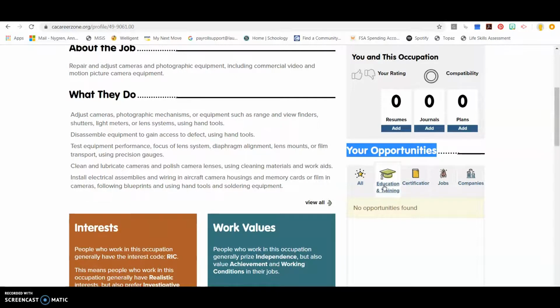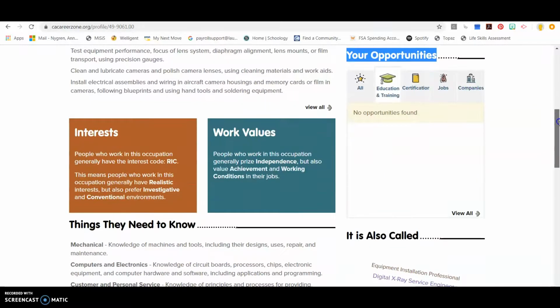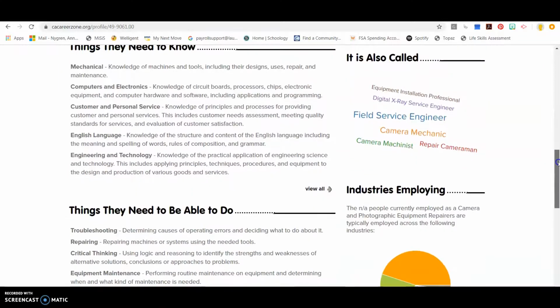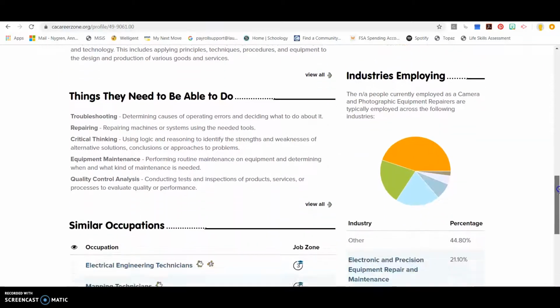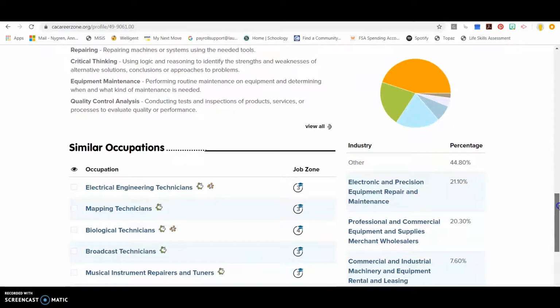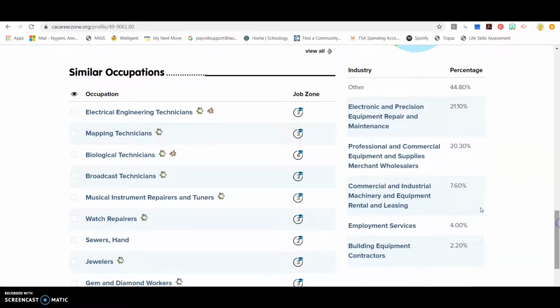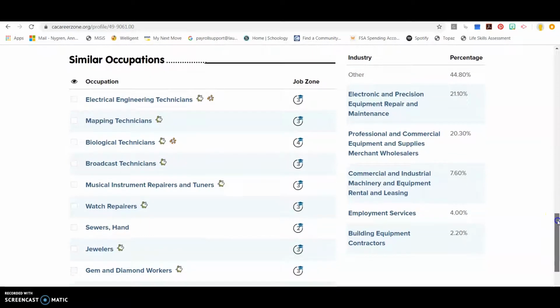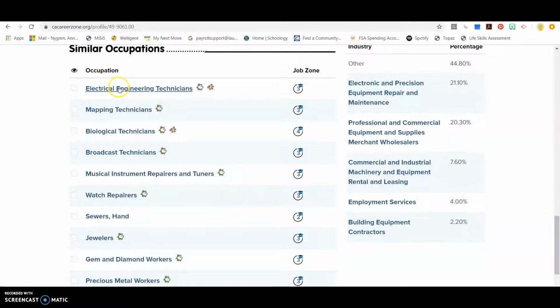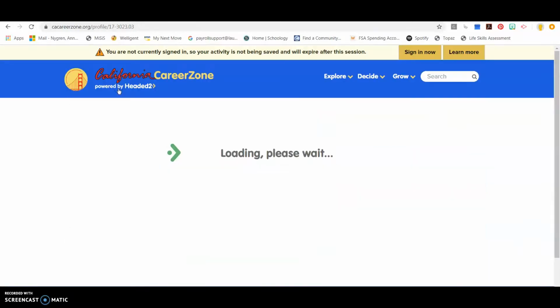So right now I clicked on it, it says no opportunities found. So that means that there's nothing in California for this career. So might not be a good idea if I plan on going to school here in California. But if I scroll down to similar occupations, I can see some other careers that are similar to this. So perhaps I'm interested in an electrical engineering technician position.